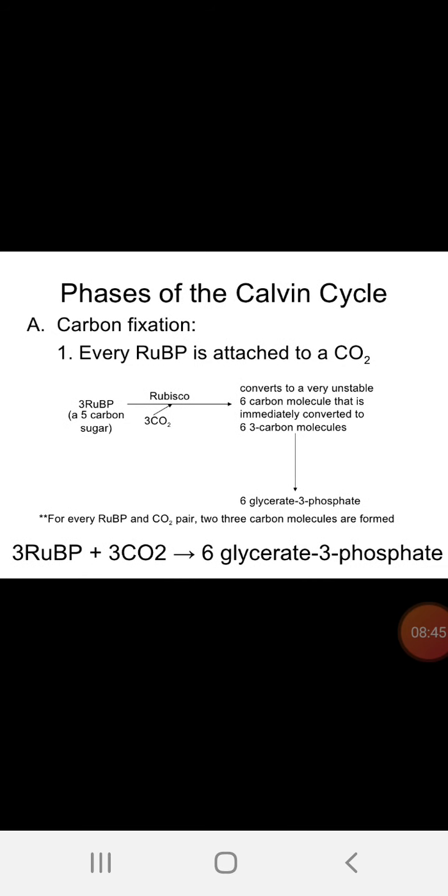In phase 1, you can write in the examination the reaction in this way. Every RuBP, a 5 carbon sugar, is attached to a carbon dioxide by the Rubisco enzyme. The carbon dioxide molecule converts into a very unstable 6 carbon molecule, which immediately converts into two 3 carbon molecules. One unstable compound is also formed, but it is not noted down. 3-phosphoglyceric acid is formed. Glycerate and glyceric acid are one and the same.